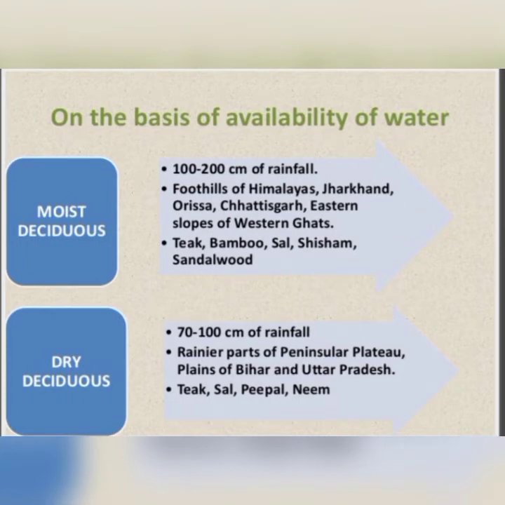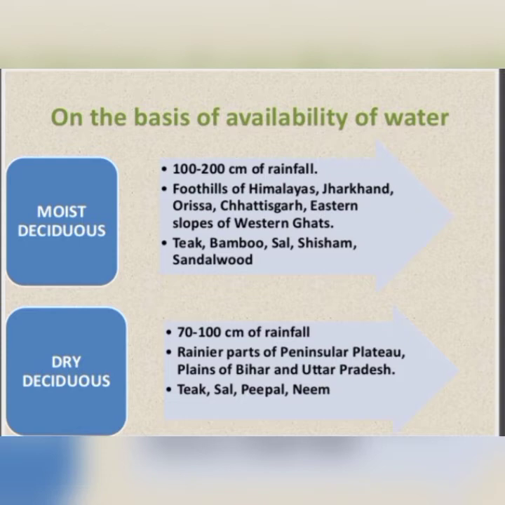Mainly this forest we can categorize into 2 types on the basis of availability of water. The first one is moist deciduous forest. Under this moist deciduous forest, the area where we get rainfall between 100 to 200 centimeter comes under this. That area, like the foothills of Himalayas, Jharkhand, Orissa, Chhattisgarh, and eastern slopes of Western Ghat comes under this area. Other than that, some trees like teak, bamboo, sal, shisham, sandalwood are found under the moist deciduous forest.